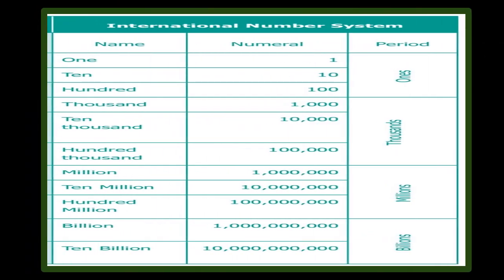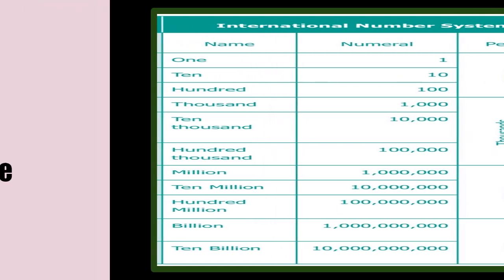The second one is international number system. In this system, we have four periods, namely ones, thousands, millions and billions. Under ones period, we have three places, namely ones, tens and hundreds. Under thousand period, we have thousand, 10,000 and 100,000. Under million period, we have three places, namely million, 10 million and 100 million. The fourth period is billions. Under billions, we have billion and 10 billion.